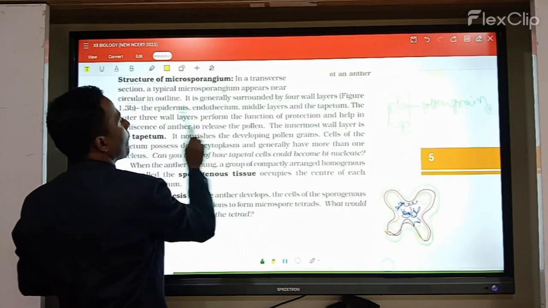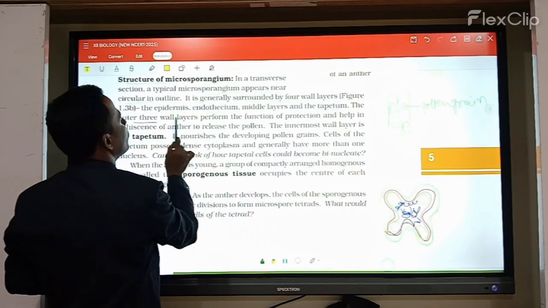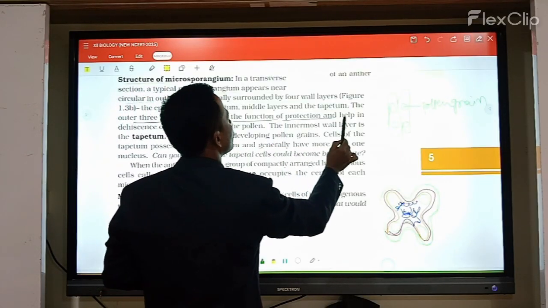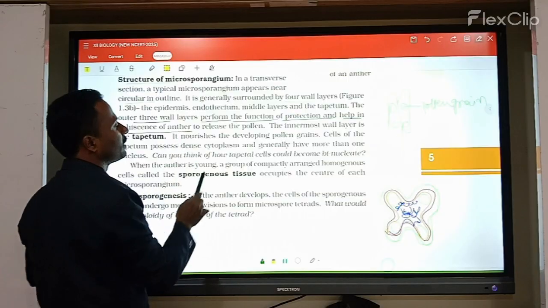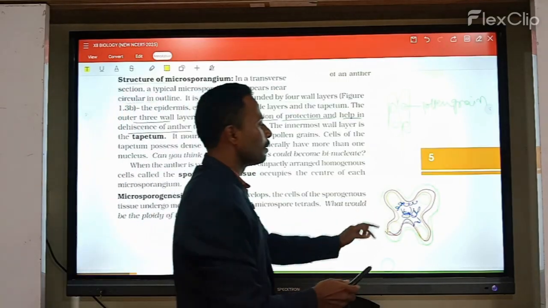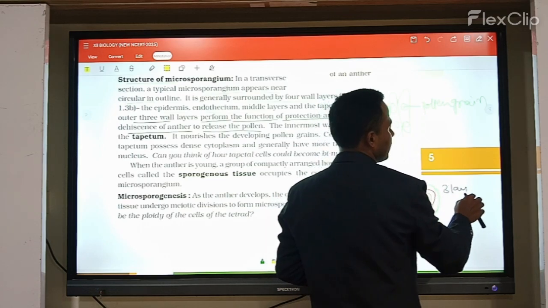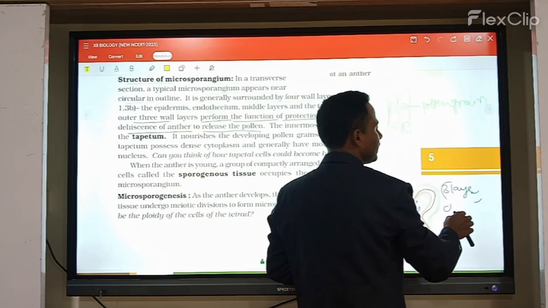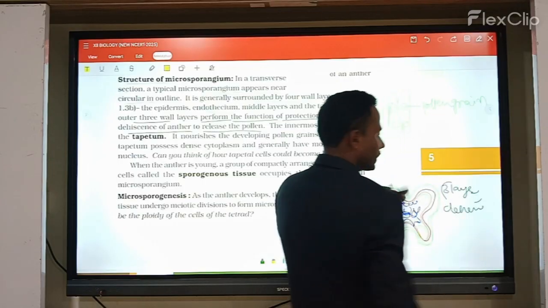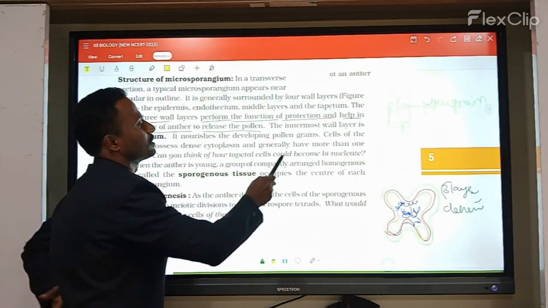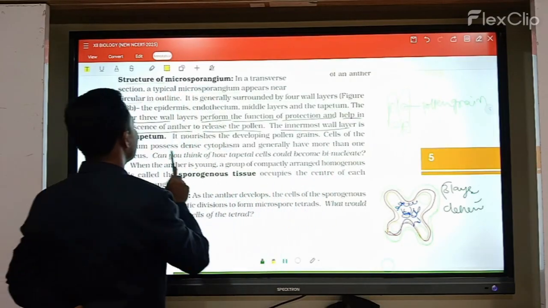After that, the outer three wall layers help in protection and in the dehiscence of the anther to release the pollen grains. So mostly there are three layers that help in protection as well as in the release of pollen grains. Next, the inner wall layer is called the tapetum.